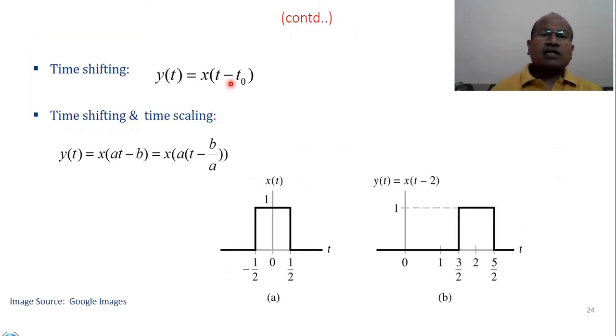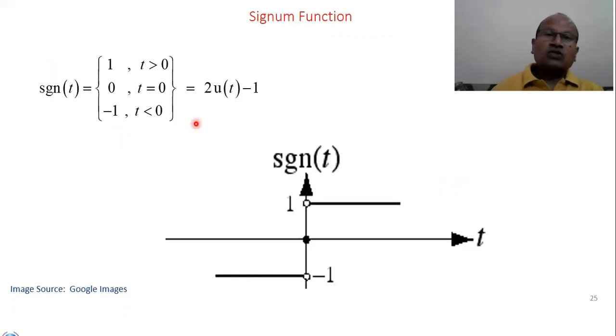Again, time delaying x(t-t0), time delaying and time scaling. Look at here. This is scaling and this is delaying. So the same thing we have discussed, x(t), we can write x(t-2). Look at here, is there a change in the scaling? There is no change because here it is 1t. So there is no change in the scaling, but there is a delay. Delay by how many units? 2. So -1/2 plus 2 is 3/2 and 1/2 plus 2 is 5/2. So time delay and scaling both are being performed together.